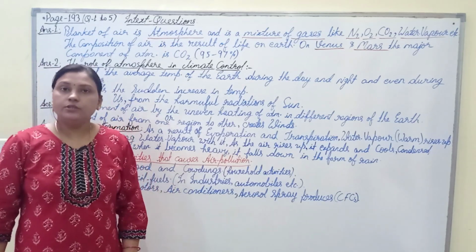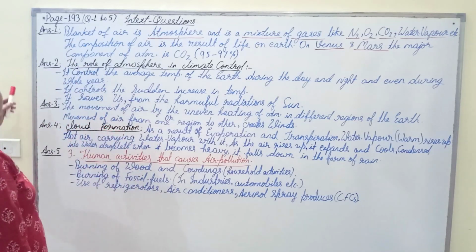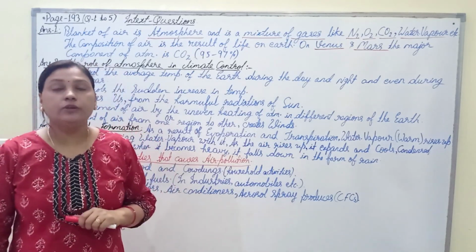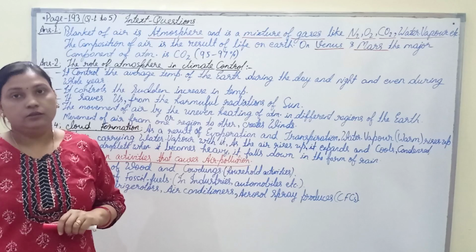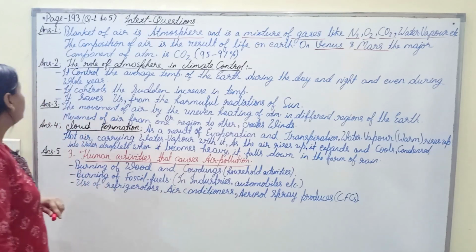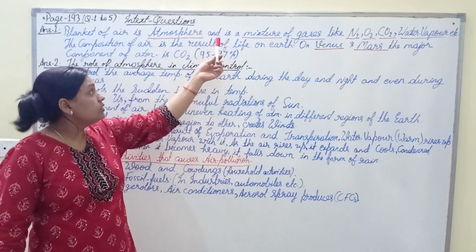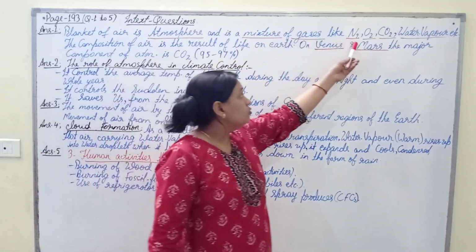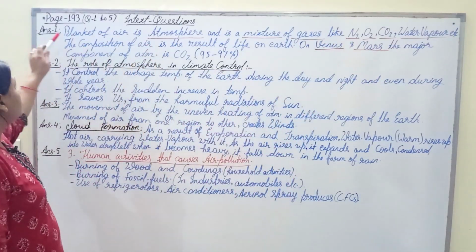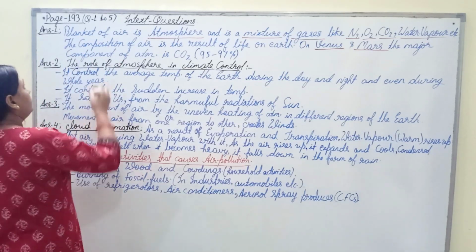All the questions that are written over here are discussed already, but let us have a quick recap. So what is atmosphere? It is the blanket of air that protects the earth from different rays coming from the sun and also maintains the temperature in the environment. This atmosphere is a mixture of gases like nitrogen, oxygen, carbon dioxide, water vapor, etc. All these gases are very important for the survival of living organisms. This composition of air is the result of life on earth.